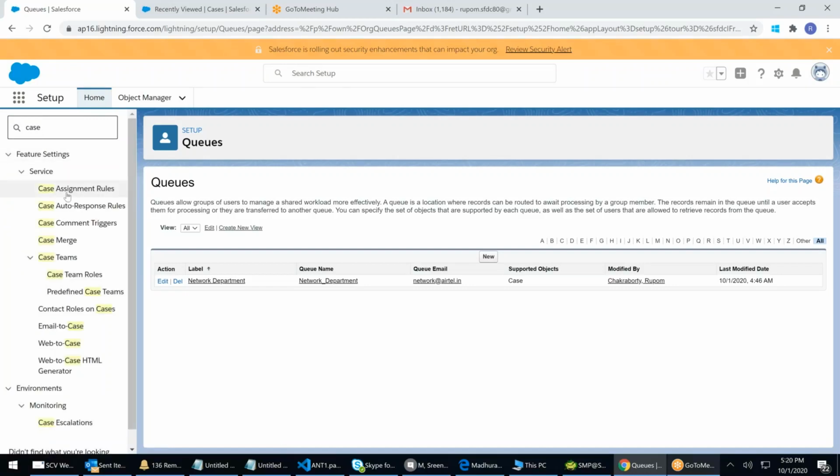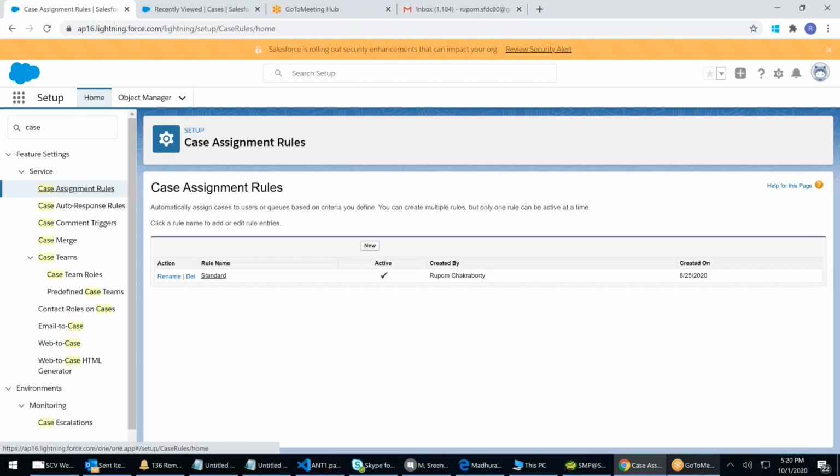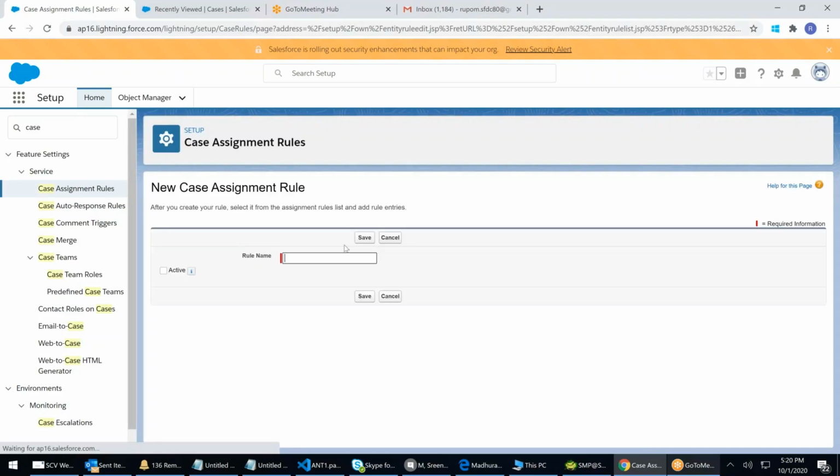Auto assign can be done with something called a case assignment rule, which is under Service. Case assignment rule automatically assigns a case to a user or to a queue, as soon as the case is created. Actually, I thought to do automation on Monday onwards, but let's start now, slowly. I want a case to be assigned to a person automatically based on a condition. I'll say new. I will say Hyderabad cases, rule name Hyderabad VIP cases,